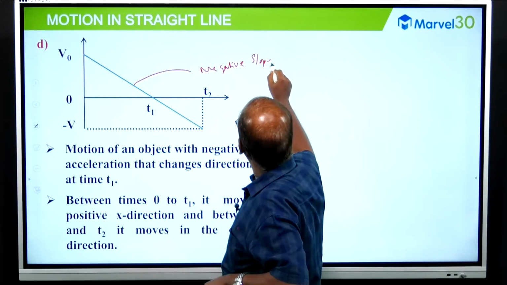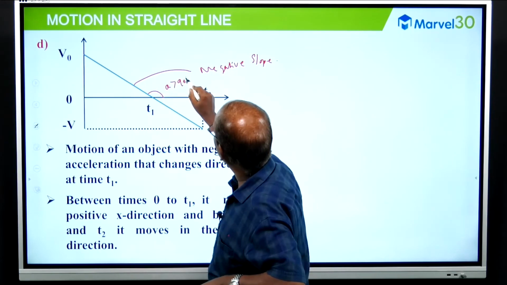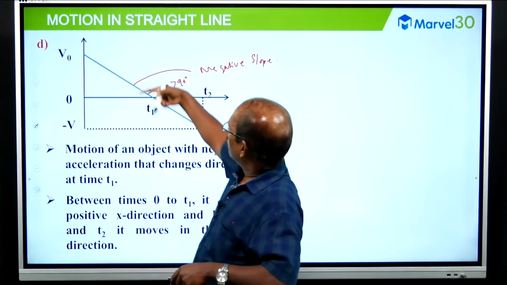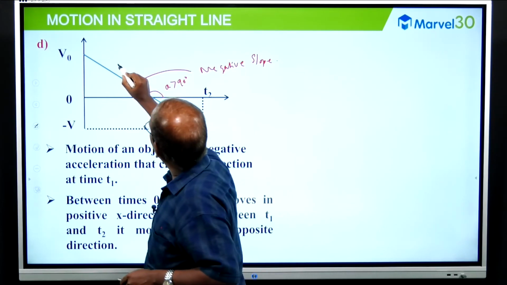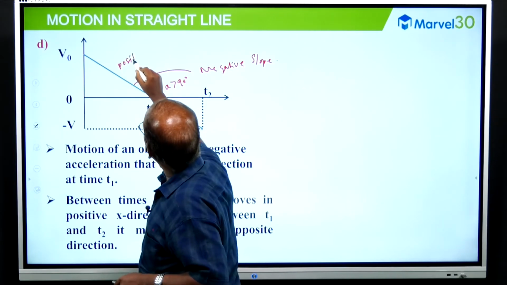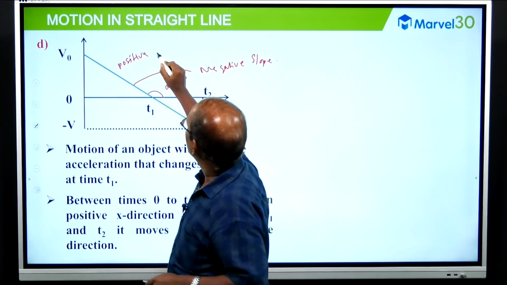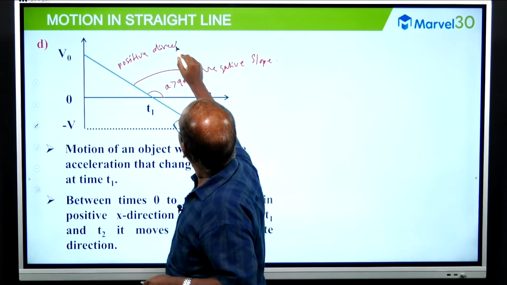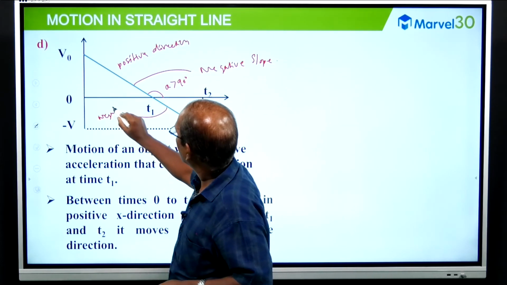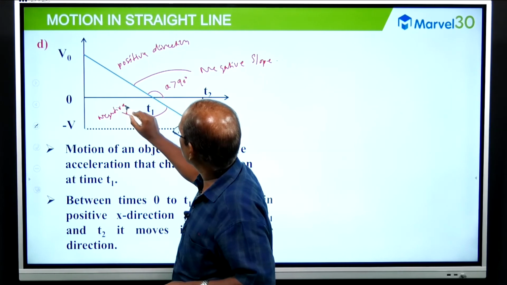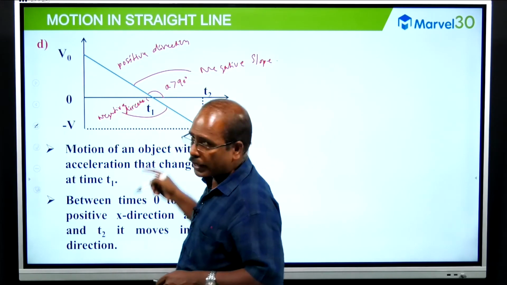Why negative slope? This angle is more than 90 degree. Above t equal to 0, that is the time axis, this is the positive direction. The motion is in the positive direction, not positive acceleration. This is the negative direction.